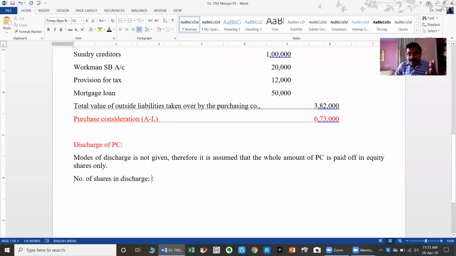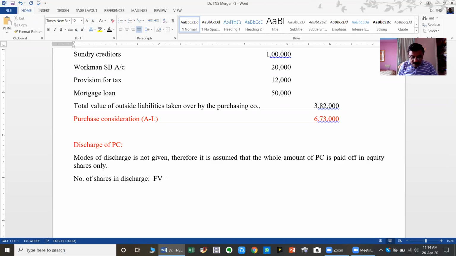The face value of shares in the purchasing company, because this amount is to be payable by the purchasing company. We want to know the face value per share in the purchasing company. If not given, we have to assume that the face value per share in the purchasing company is equal to the face value of shares in the vendor company.